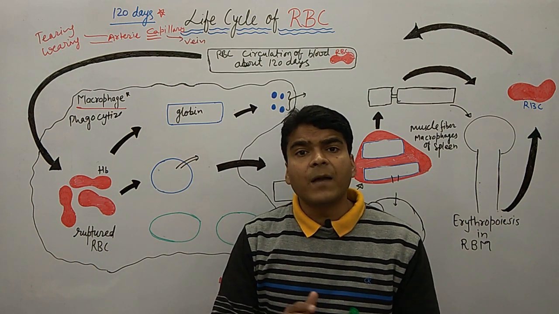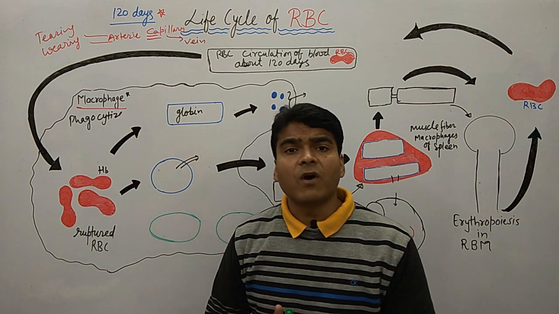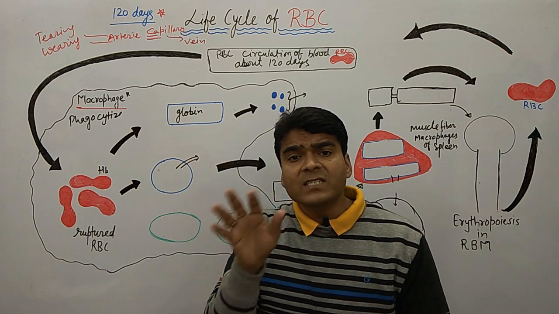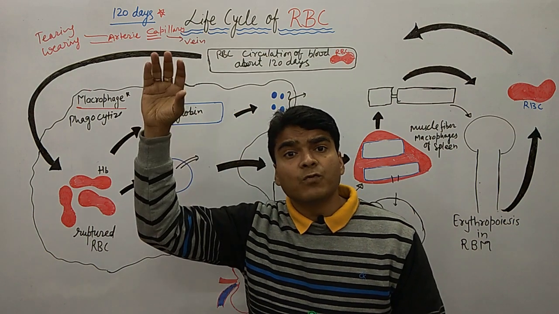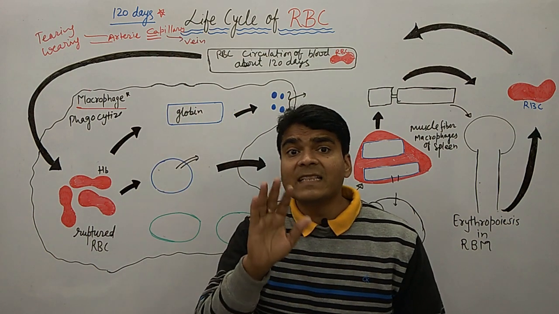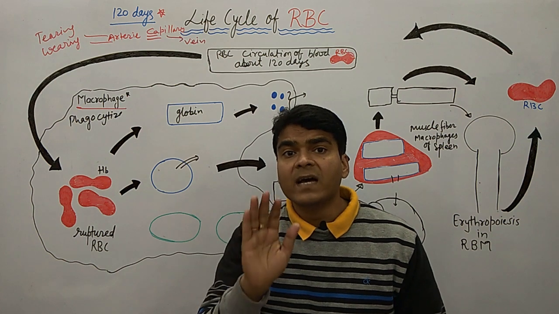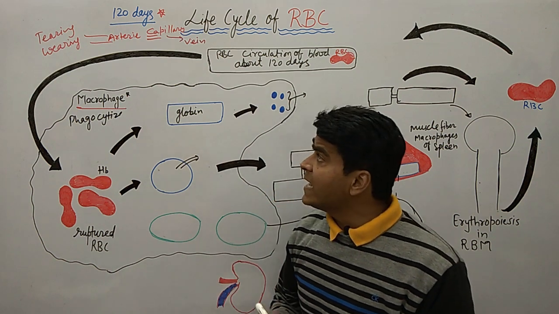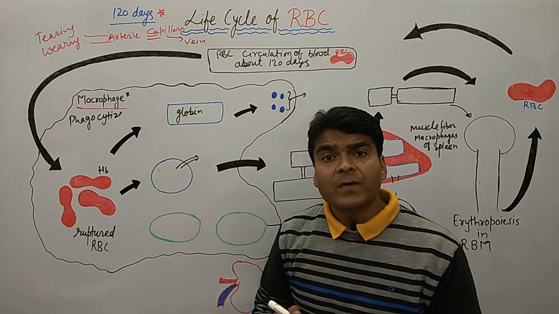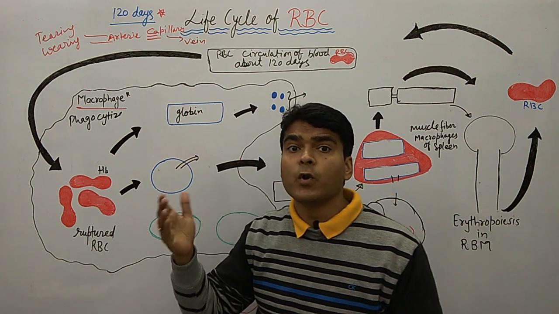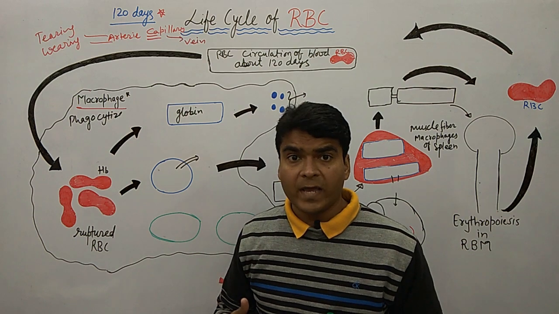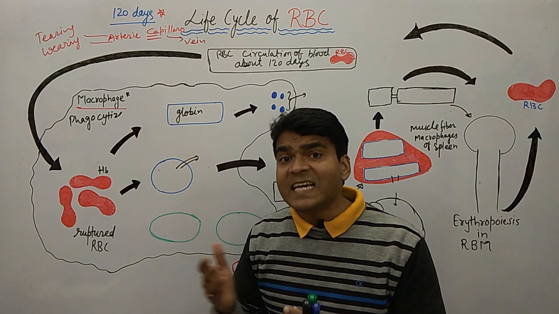If this becomes imbalanced, and sometimes the damage is too much and production is less, there is a possibility of anemia. Anemia is a loss of blood and a lack of hemoglobin within the human body. That's why people feel weakness.